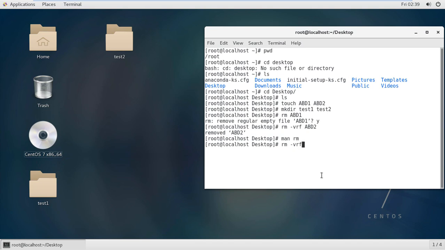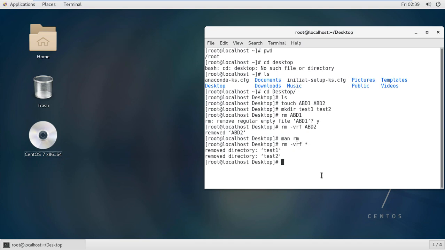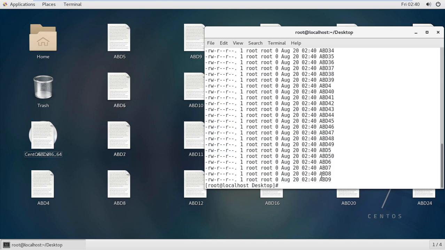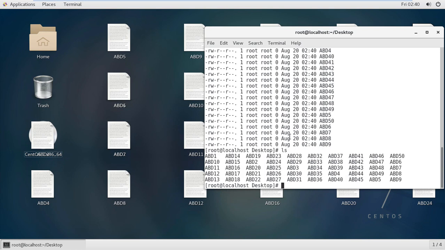Firstly I want to remove everything on this desktop. Now I want to create 50 files using a single command. So touch abd{1..50}, enter, and they will be created. If you check with ls -l, you can see abd1 to abd50 files are created here. So this is a single command.